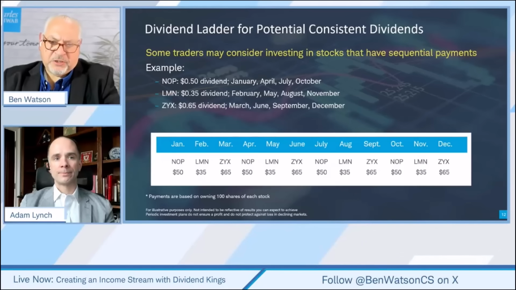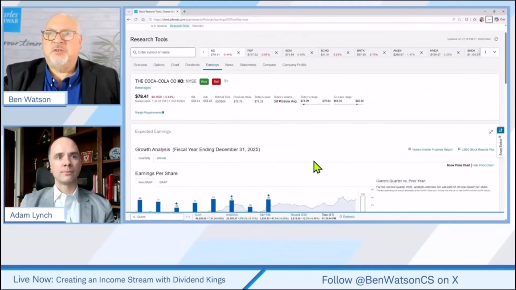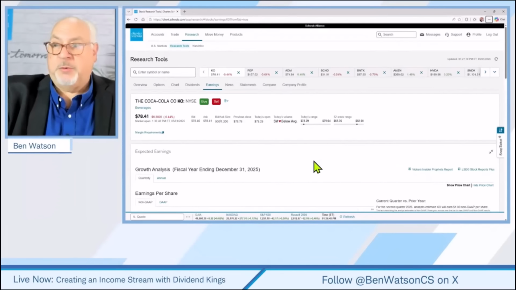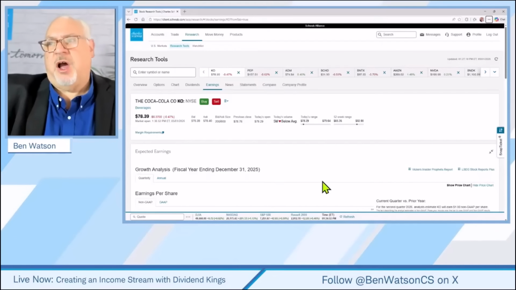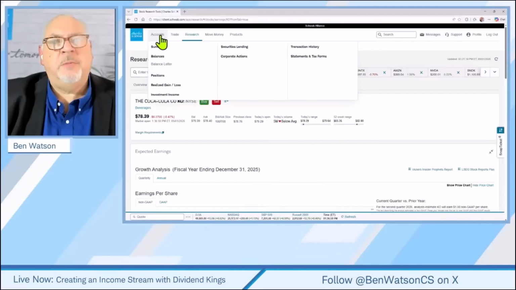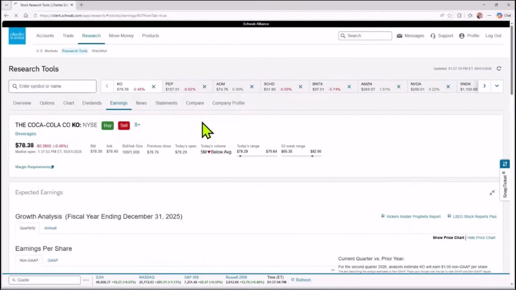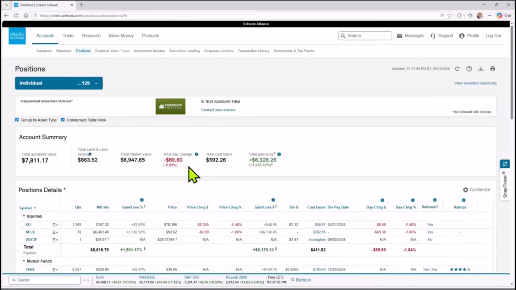So I'm going to pop back over to schwab.com. I know you mentioned we've got some tools to be able to do that, so I'm going to come back to our demonstration account here. Again, quick reminder, this is paper money. This is a demonstration account. These symbols are not recommendations. These are simply illustrative examples. I'm going to go back to our accounts tab, and I'm going to go to our positions page right here so that we see what positions we have in this demonstration portfolio.